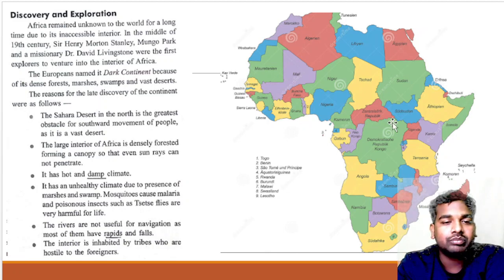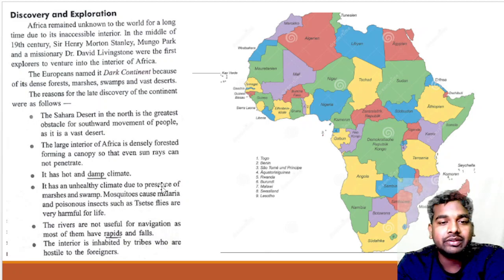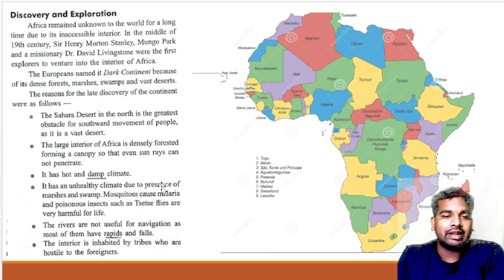Due to the presence of marshes and swamps, it is a good place for the breeding of mosquitoes. These mosquitoes can cause malaria, and another important insect is the fly. These are very poisonous insects, and if anybody is injected by these insects, it is very harmful for their life. So the people decided that they would not enter like that.